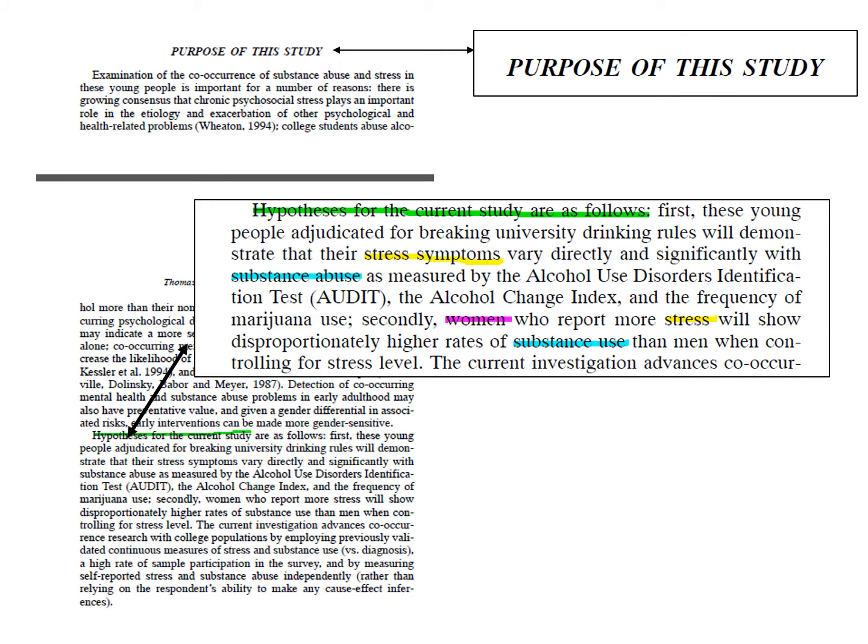The formatting of the Journal of Human Behavior in the Social Environment also helps us find the focus by including the heading Purpose of the Study on page 32 of the article, or page 5 in the PDF file. In the case of this article, they provide two hypotheses, signaled by the phrase, "Hypotheses for the current study are as follows." The wording of the hypothesis might have made it a little tricky to identify the variables, as they identify both the conceptual variable and the operationalization for substance abuse. That said, I hope you identified stress symptoms, substance abuse, and gender as the three areas of focus.